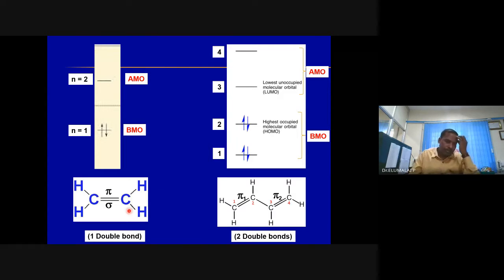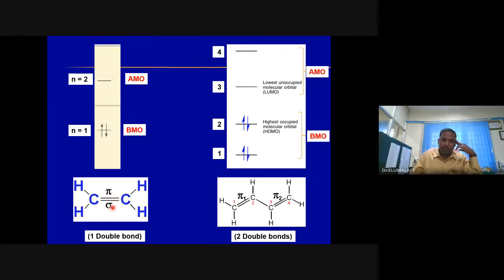For example, consider this molecule. What is this molecule? Can anyone name it? CH2 double bond CH2. Ethylene. I'm sure you have studied. For simplicity, I have taken only this double bond.